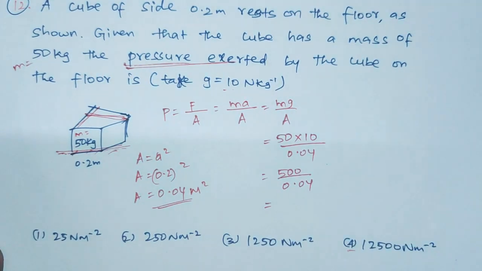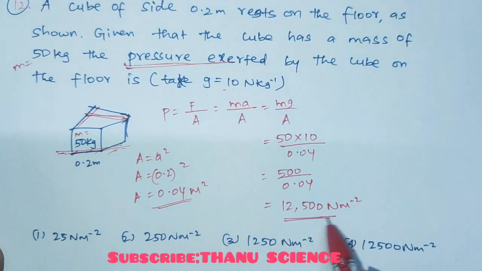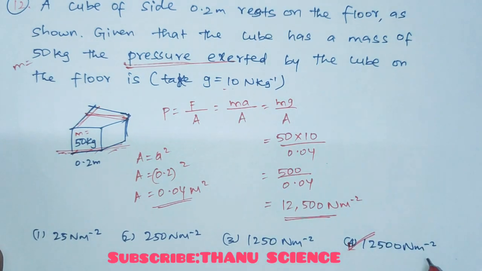If we divide, we get the answer 12,500. The unit of pressure is Newton meter power minus 2. So the fourth option is the right answer: 12,500 Newton meter power minus 2.